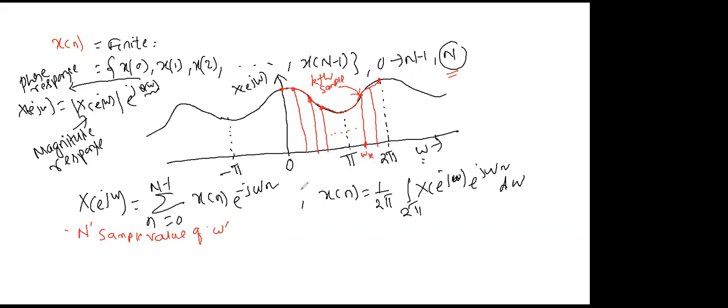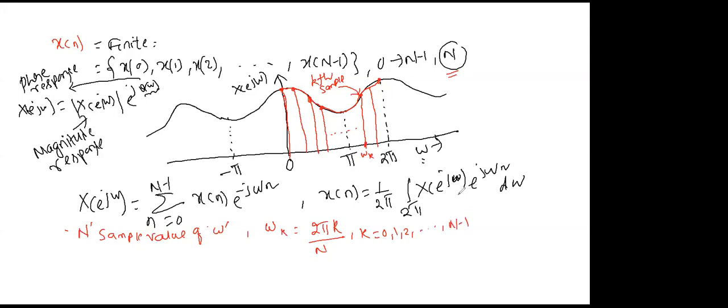So what I did till now is take N sample values from 0 to 2 pi. If omega k represents the kth sample value of omega, then how can I write it? I can write omega k equals 2 pi k by N, where k is 0, 1, 2 up to N minus 1.